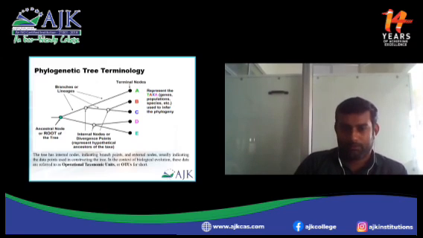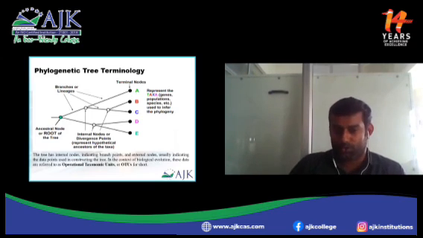The tree has internal nodes indicating the branch points and external nodes indicating the data points. While constructing these trees, they must have an ancestral node, internal nodes and branches. In the context of biological evolution, these data are often called OTUs, that is, operational taxonomic units.